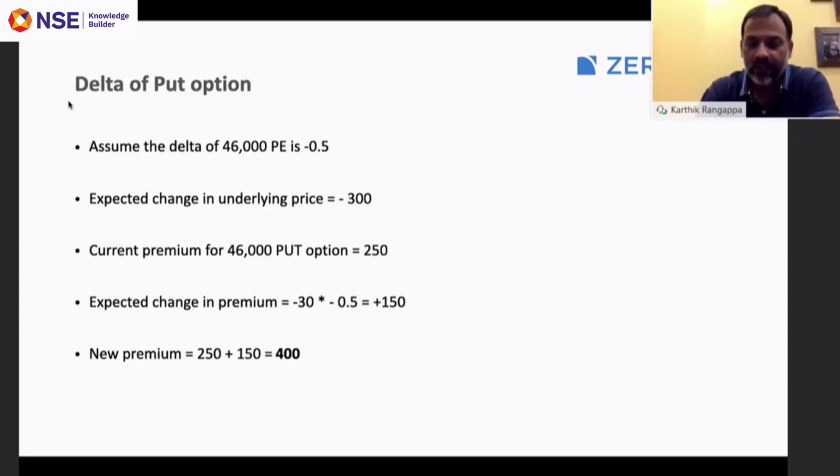So on day one, I think one of the questions was how can we use these options to hedge our position. I think that came from one of the gold traders. So this is a very classic example of how you can hedge your underlying position. Let's say you have 1 kg of gold piled up in your inventory, and you expect the gold prices to decline.